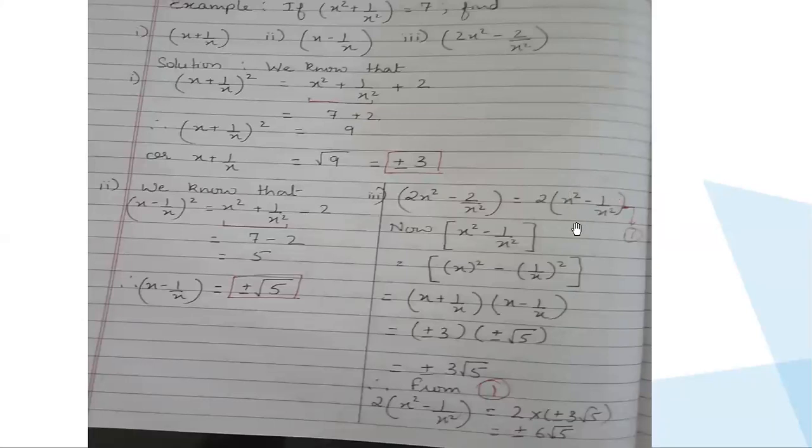So I got the value of this as plus minus 3 root 5, and still I have to multiply with 2. So finally you get 2 into plus minus 3 root 5, where the whole part will get multiplied with the whole, and 2 into 3 is 6. Plus minus will continue the way it is, and root 5 will remain root 5 only. Please follow the three parts very, very carefully, because now you are dealing with 2 signs.